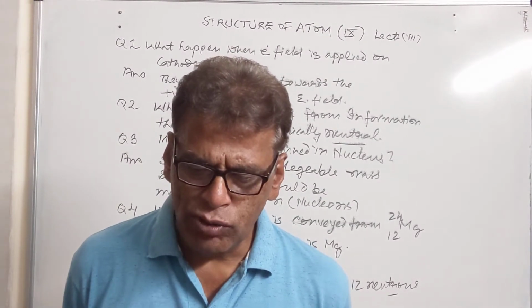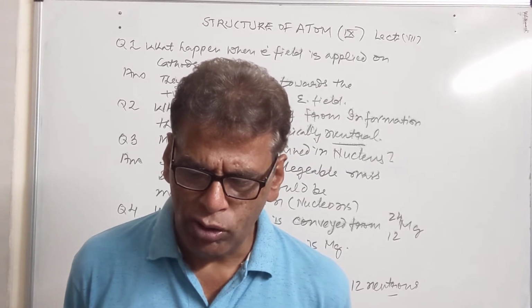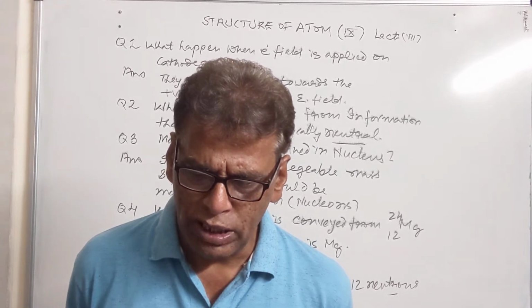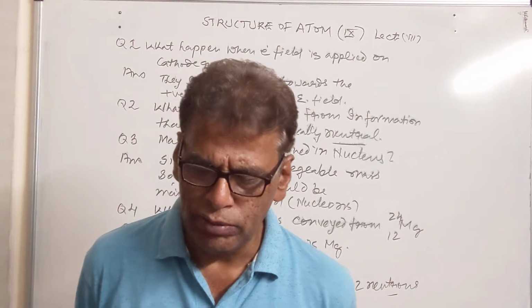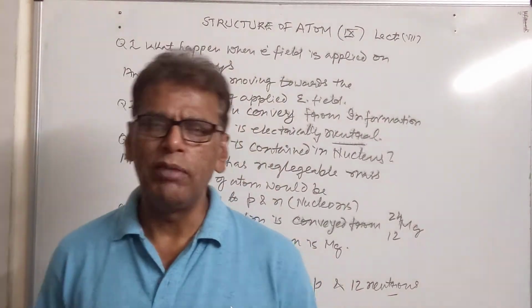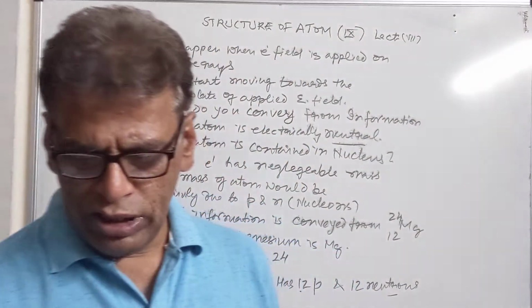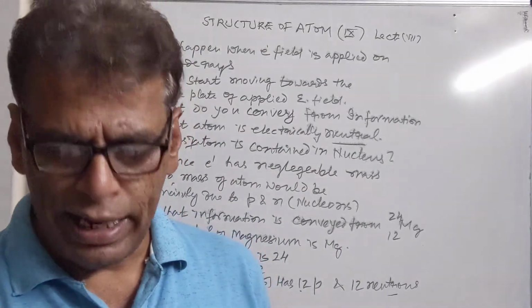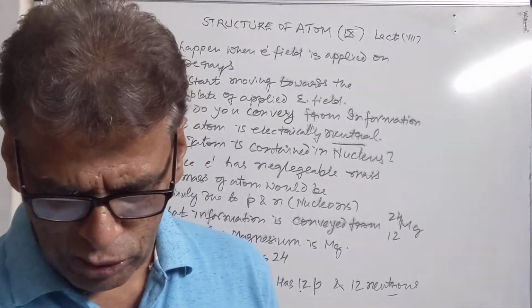An atom has 12 protons, 12 electrons and 12 neutrons. The mass number of this element will be 24, and the atomic number will be 12. So these are the fill in the blanks type of questions. We have done those questions.